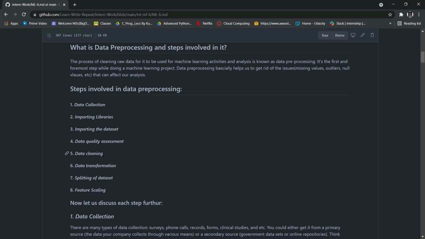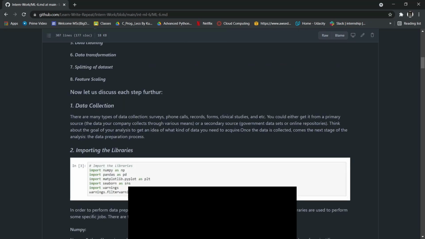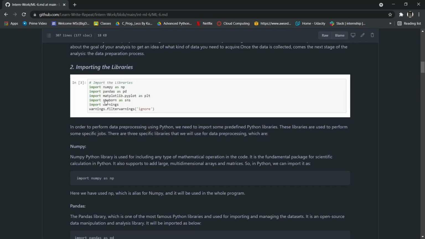One thing I'll explain once again is why we do feature scaling after splitting of the data set. In xtrain, which we created, our data learns how to scale, and in xtest it transforms the data. So after all these steps of data pre-processing, our data is ready and does not contain any further issues, and it can be taken further for the machine learning model. So this was all about data pre-processing and machine learning.